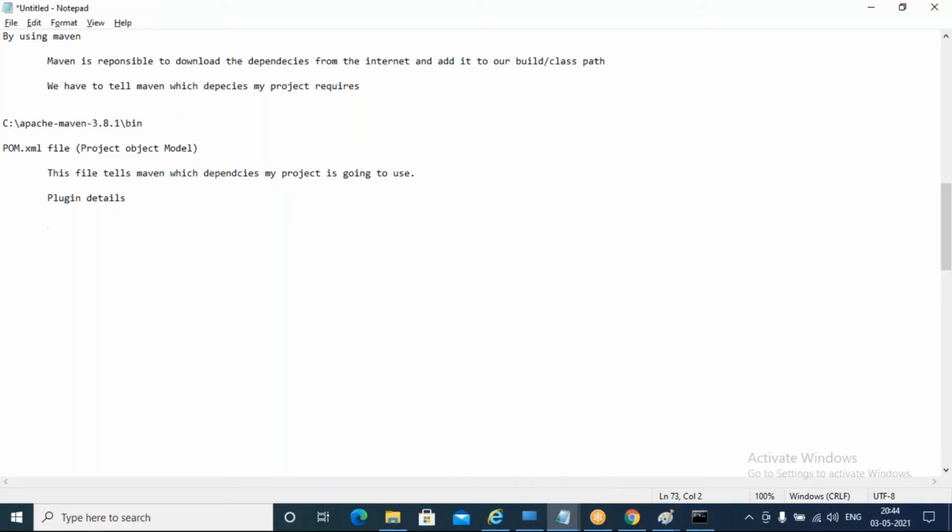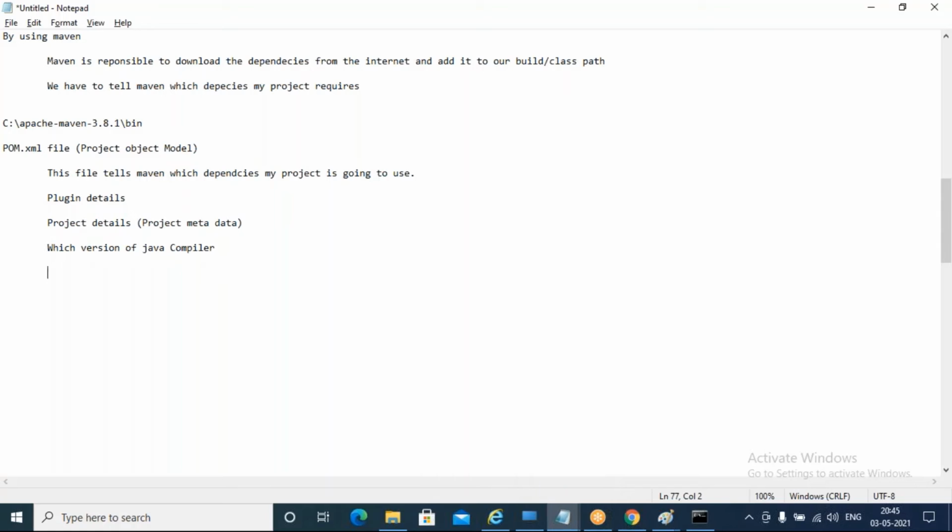It will have details about the current project we created, project details or project metadata. And some information about the compiler: which version of the Java compiler I am going to use.